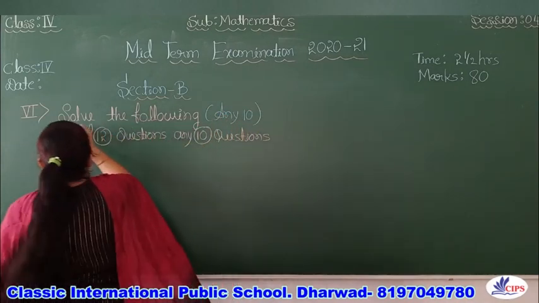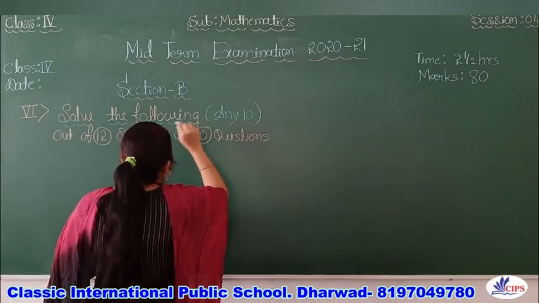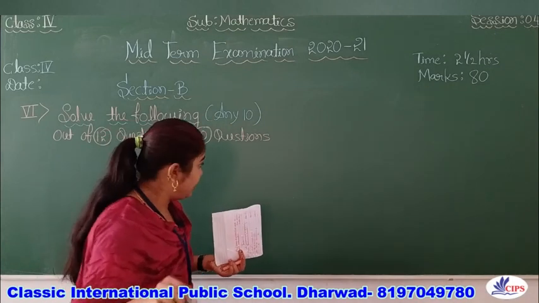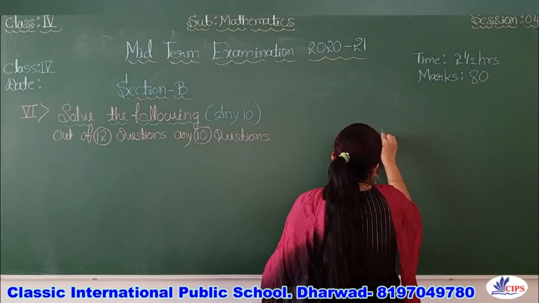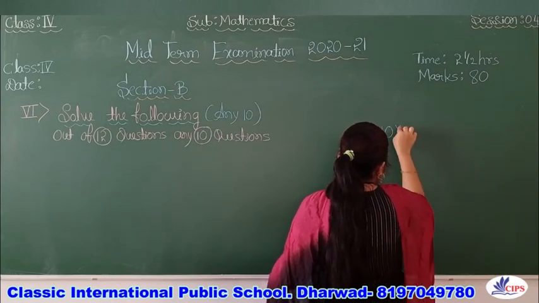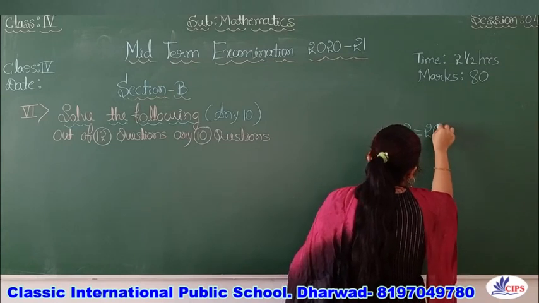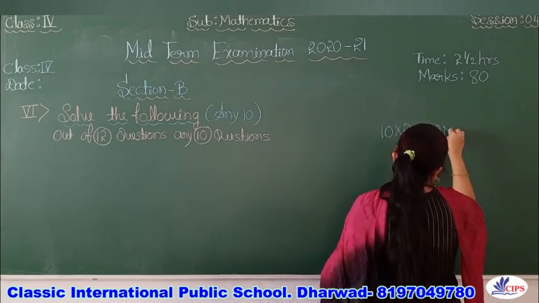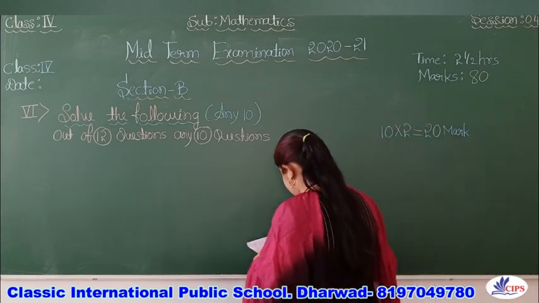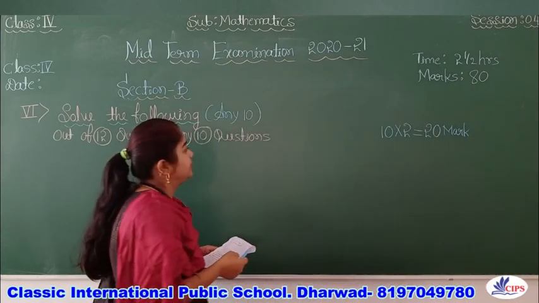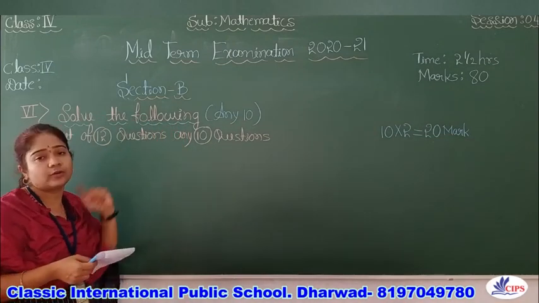So, this is the 6th main question, which comes under section B, and we will write the marks also. 10 questions of 2 marks is equal to 20 marks here. So, you are going to get 20 marks if you attempt any 10 out of these 12 questions.